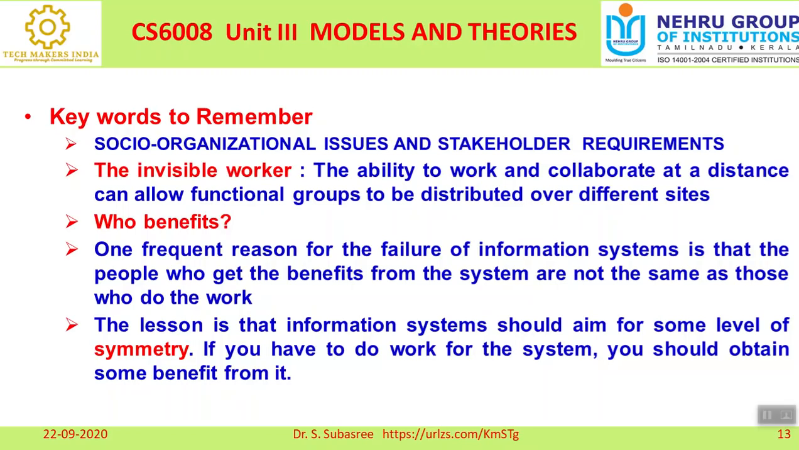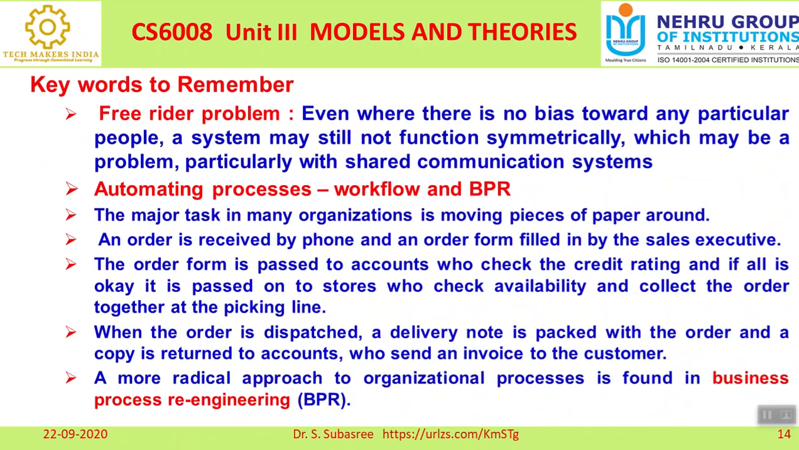It should be symmetry. If you have to do the work for the system, you should obtain some benefit from that. So it is a common goal. You should have some common goal and it should be symmetry. So there should not be any invisible workers and all are treated equally. Then that particular organization can achieve top level, right?